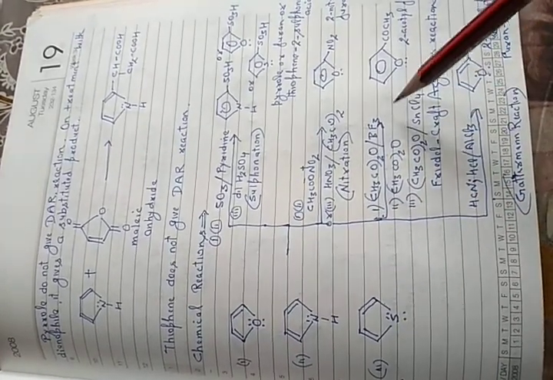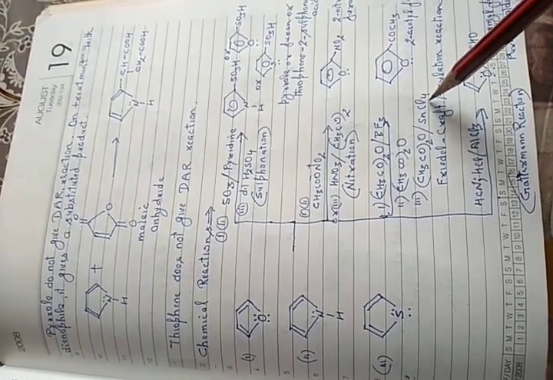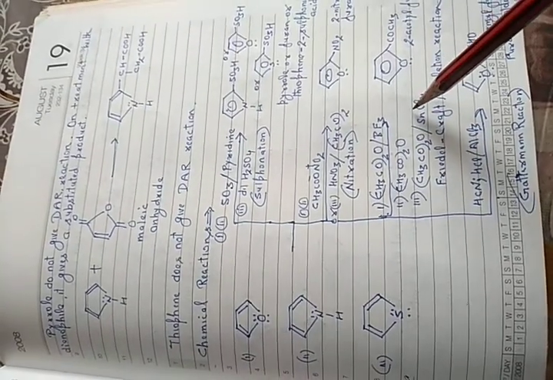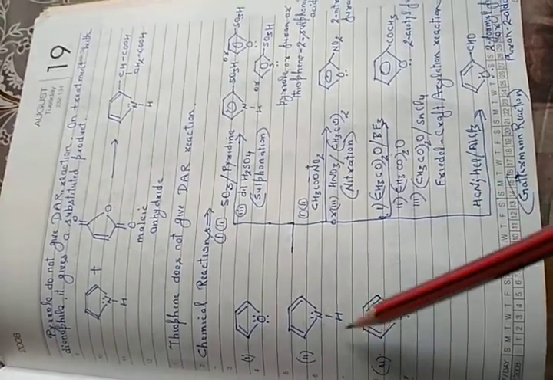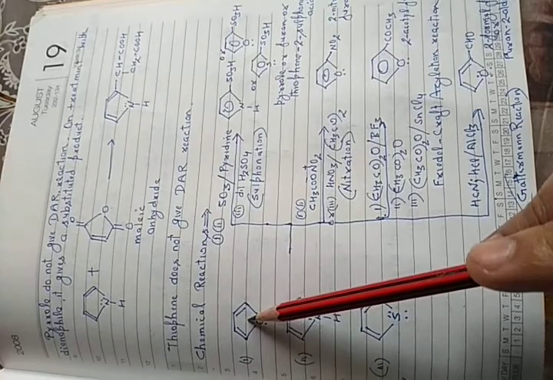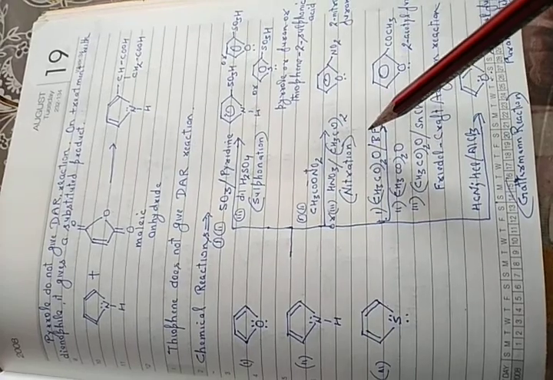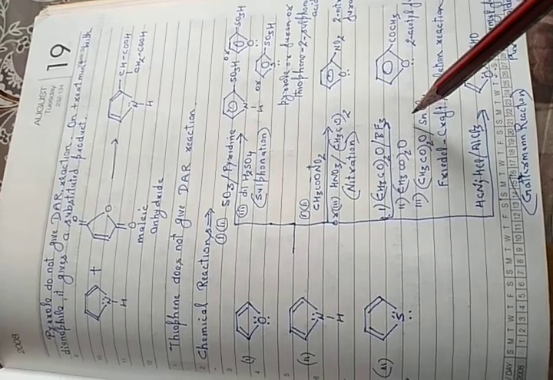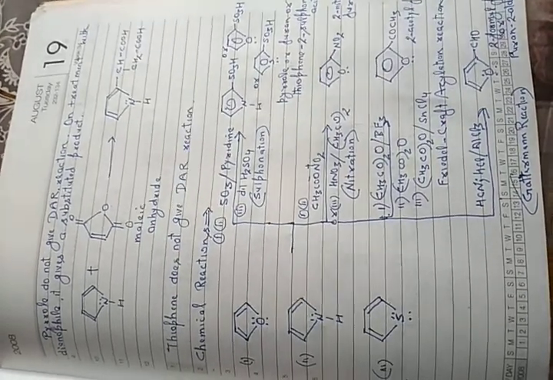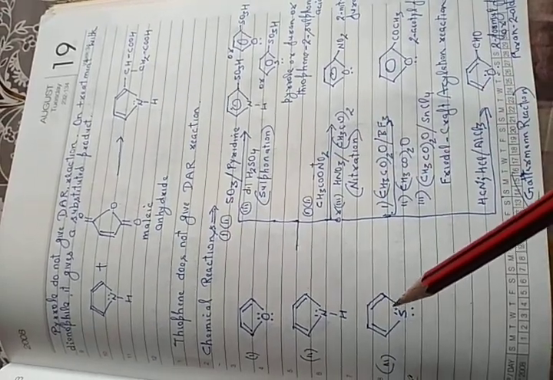Thiophene needs stannous chloride, SnCl4, essential as a catalyst, which is a Lewis acid. This Lewis acid is strong in comparison to BF3. That means thiophene is less reactive than furan. Furan needs boron trifluoride as a catalyst, which is a weaker Lewis acid compared to SnCl4. Therefore, the reactivity trend towards electrophilic substitution reaction is that pyrrole is more reactive than furan, and furan is more reactive than thiophene.